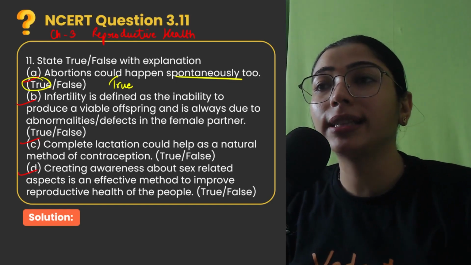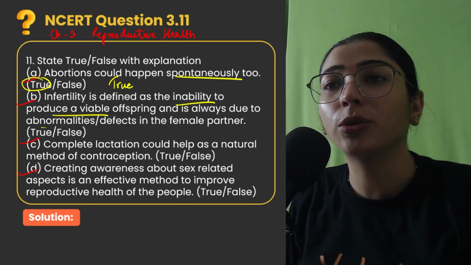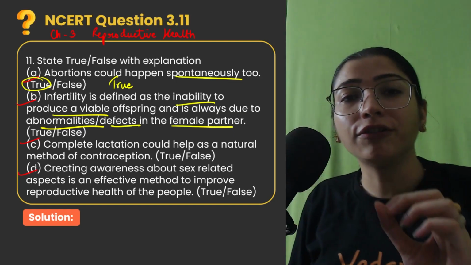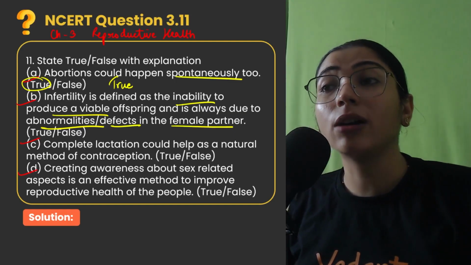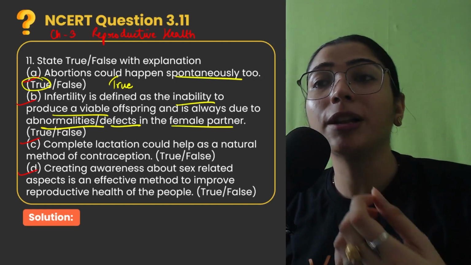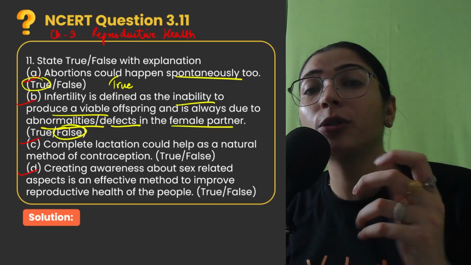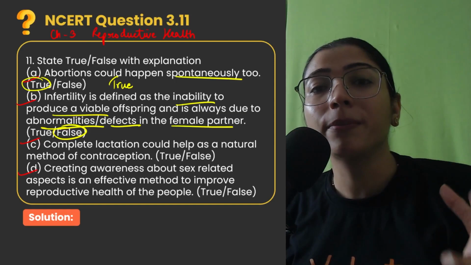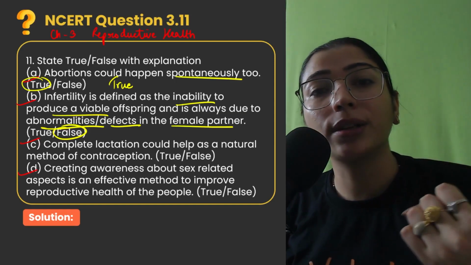Infertility is defined as the inability to produce a viable offspring and is always due to abnormalities or defects in the female partner. So they are saying that infertility means not producing a viable offspring, and that it always happens only when the female partner is abnormal. So this statement is false, children, because it could sometimes be due to abnormalities in males also. Sometimes sperm motility is not there, the sperm cannot move, or the sperm count is really low in males.